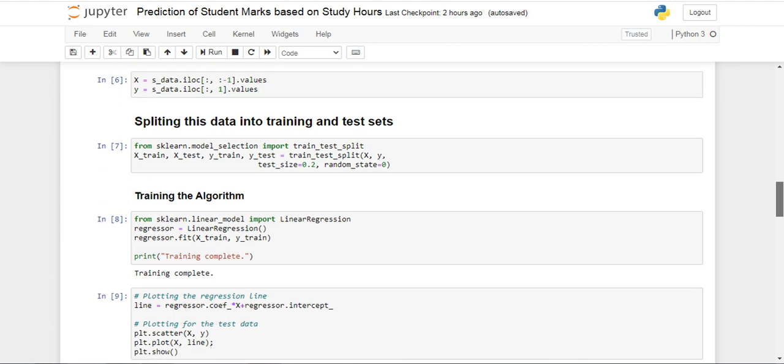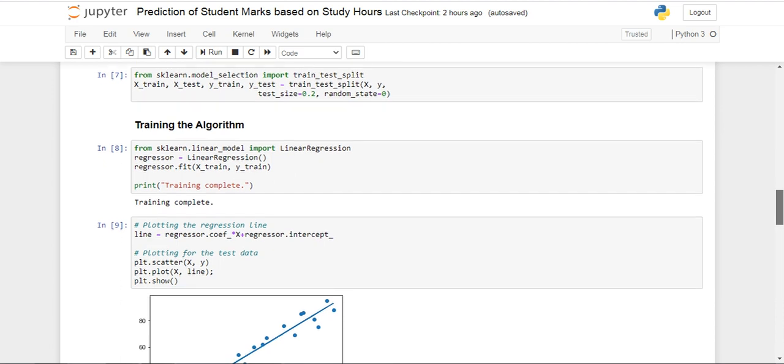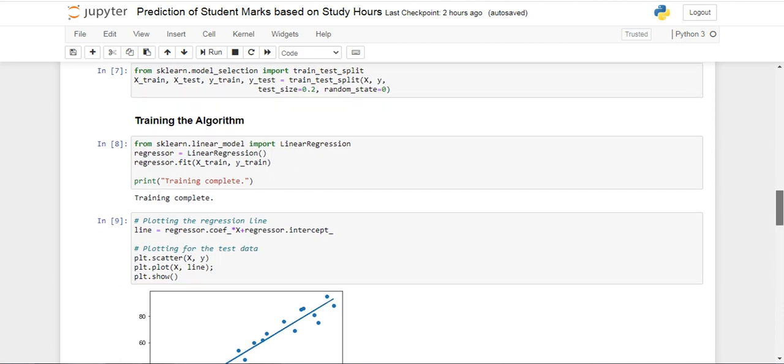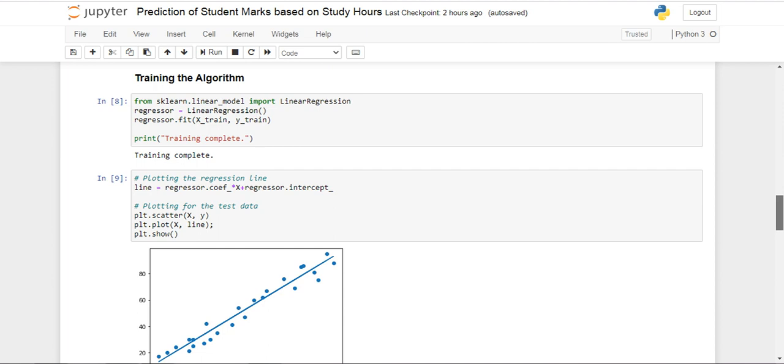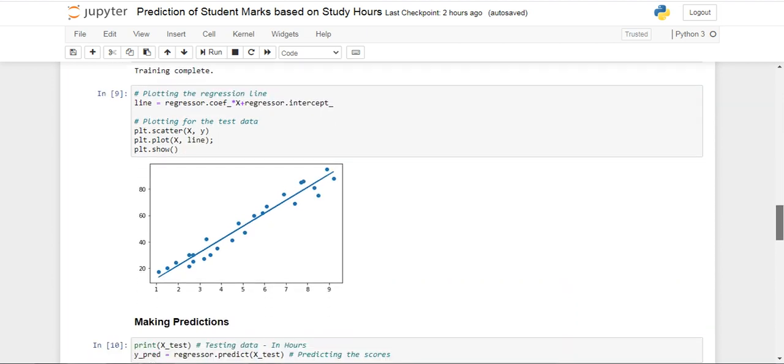Here, the training completes. At last, we have plotting the regression line, which says line equals regressor.coef_ times x plus regressor.intercept_, which directly plots a straight line on the x and y axis. For making predictions, we have print X_test, the testing data in hours. We have the inputs as 1.5, 3.2, 7.4, 2.5, 5.9, which predicts the scores. With that, we compare actual versus predicted output. For that, we have a DataFrame with actual and predicted.